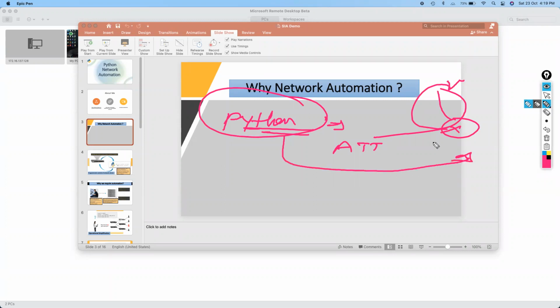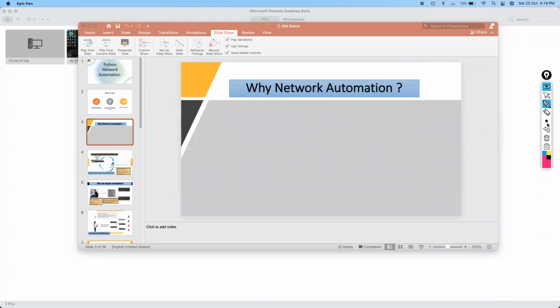Python will keep its track updated. When this particular neighbor goes down, it will automatically send an email, send an alert, or whatever you have set. So why do we need to pay for monitoring tools, right? So this is the most common advantage of Python network automation.